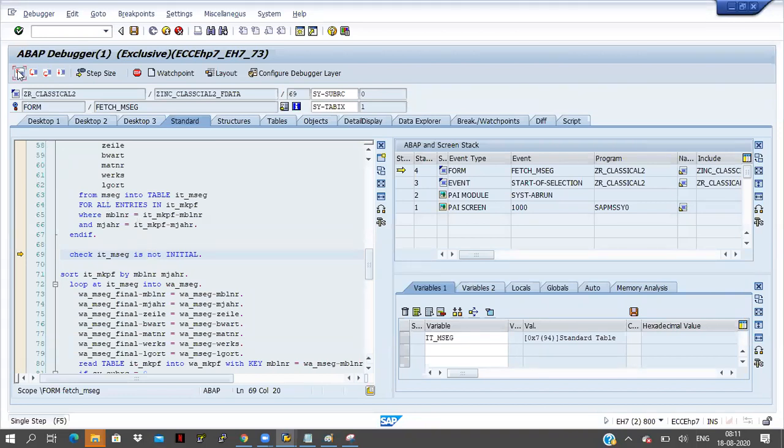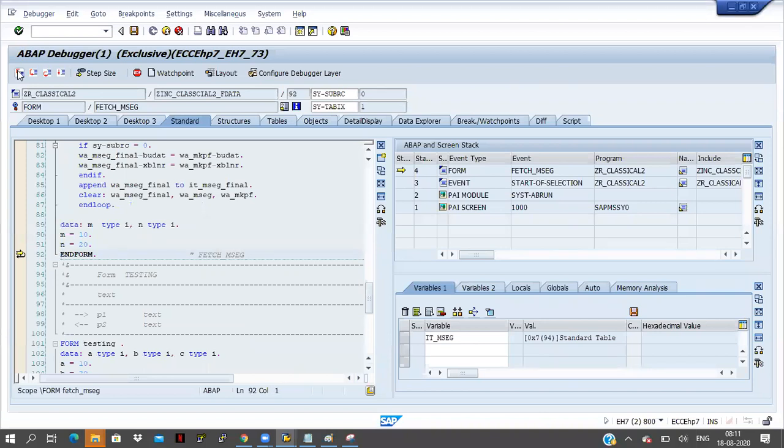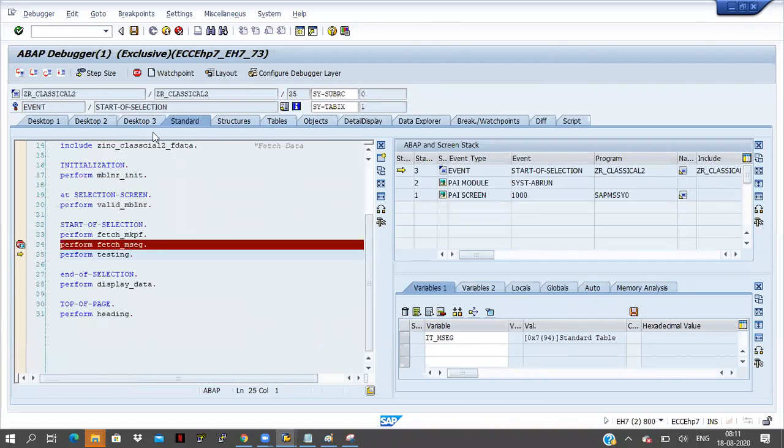Click on apply button. What is happening? It is skipping all the lines in this subprogram. It is coming to the next subroutine.